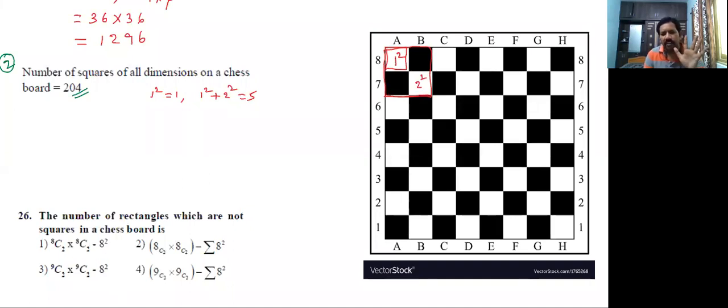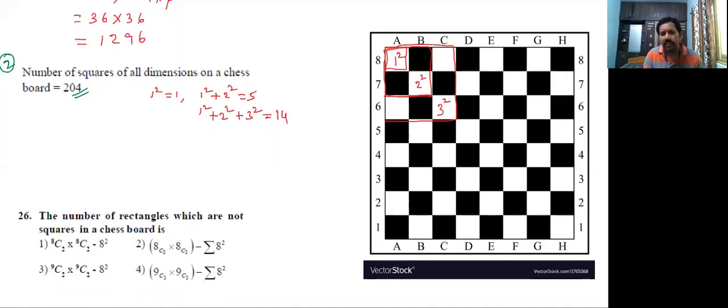Totally 5. If you take this, it is 3 square. In this place, how many squares are there? 1 square plus 2 square plus 3 square, that means totally 14 squares.